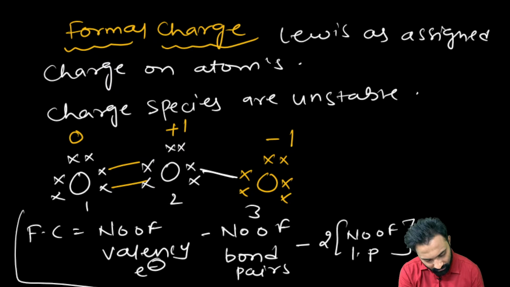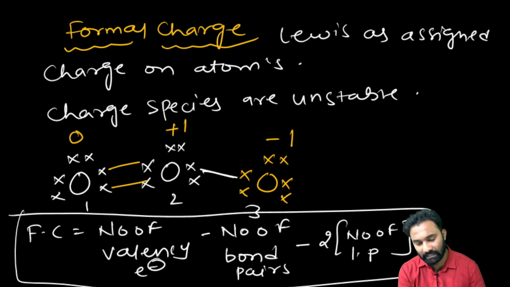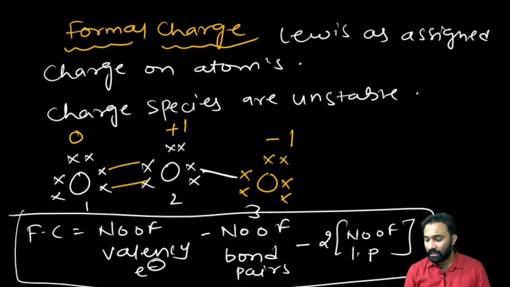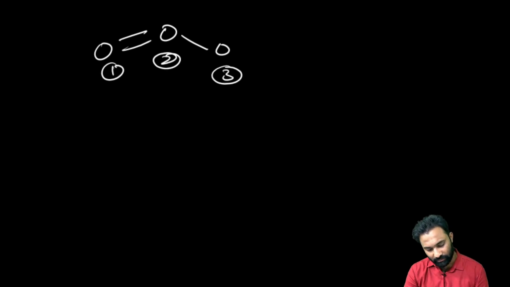If you remember this formula, you can calculate the formal charge on any atom or any given compound. Now we'll calculate the formal charge on each oxygen: oxygen number 1, oxygen number 2, oxygen number 3.